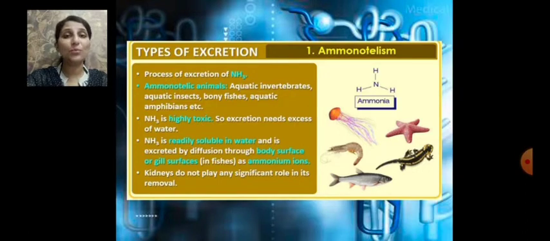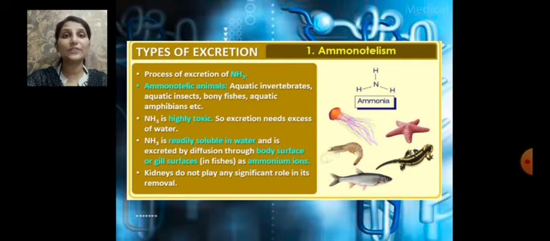Ammonia is the most toxic nitrogenous waste. So excretion of ammonia needs a large amount of water, and we can see that most of these animals are aquatic. It is due to the need of a large amount of water in order to remove ammonia, because ammonia is readily soluble in water and it is excreted by the process called diffusion through the body surface, or gill surfaces in fishes, as ammonium ions.